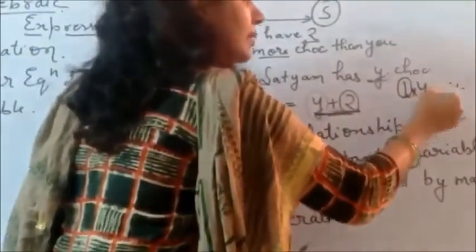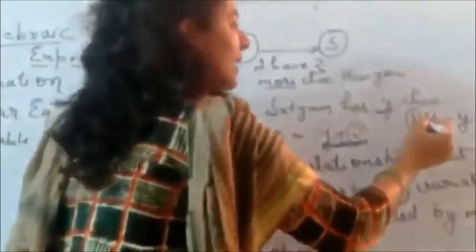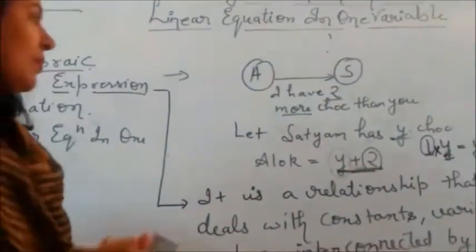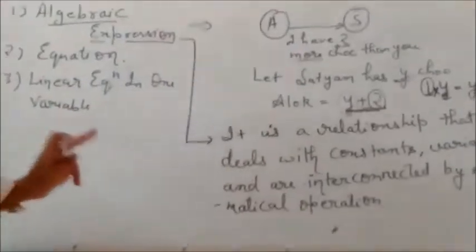Y can be written as 1 into y, because when we multiply any number by 1, what do you get? The number itself. That means if you multiply 1 by a variable, you get the variable itself, right? Here there is a constant, here a variable, and they are interconnected by the multiply sign, which is a mathematical operation. So y is also an algebraic expression. This is all about the algebraic expression.